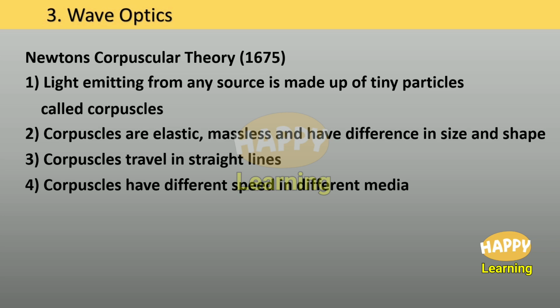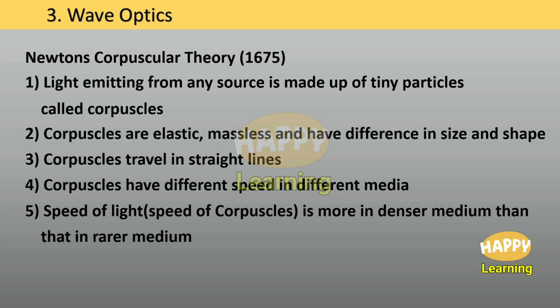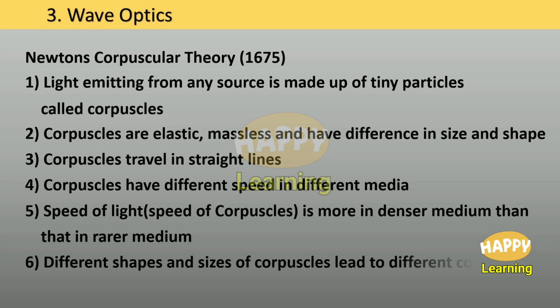Point number 5. Speed of light, that is speed of corpuscles, is more in denser medium than that in the rarer medium. Point number 6. Different shapes and sizes of corpuscles lead to different colors of light.